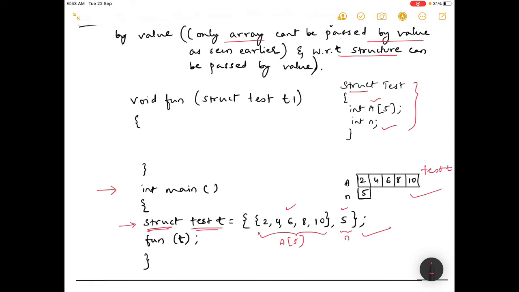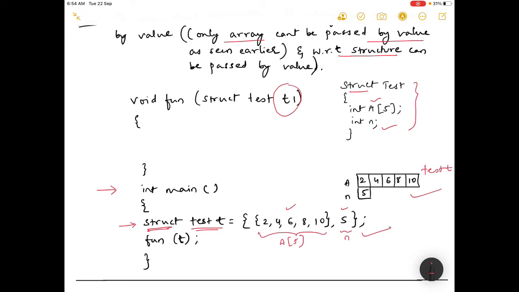And now when you pass it by value, see, this is by value. Do you see any ampersand there? No. It means it is not passed by reference. Do you see any asterisk there? Star? No. So it means it is not by address. So if nothing is there, it means it is passed by value.